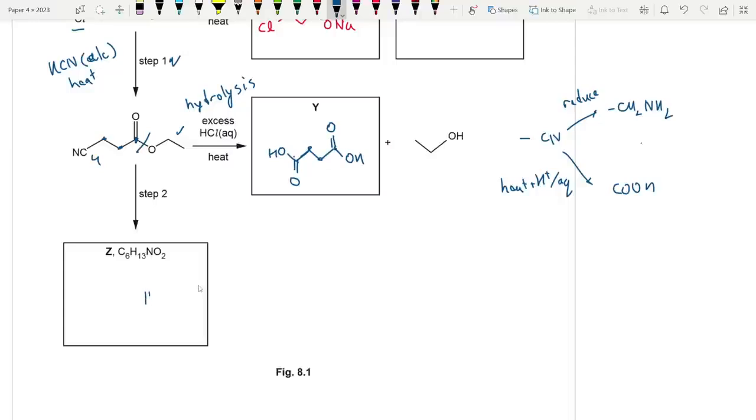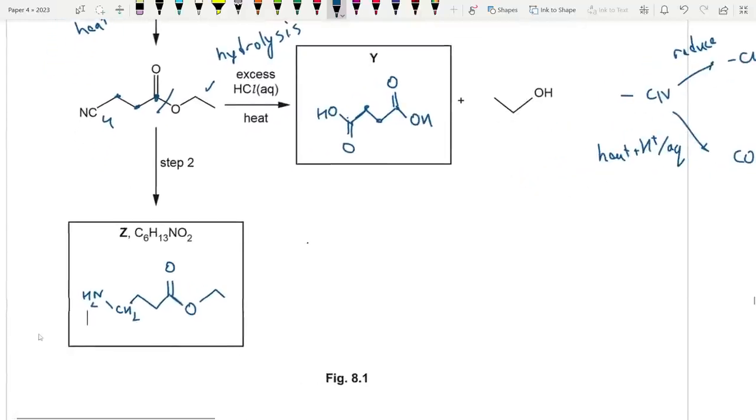So let's see. O again, like this. And after reduction over here, what do we get? CH2NH2. But yeah, if you write down the skeletal formula, you can't write CH2. CH2 will just be another simple vertex, right?